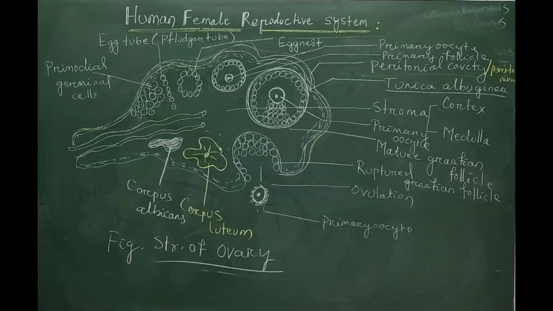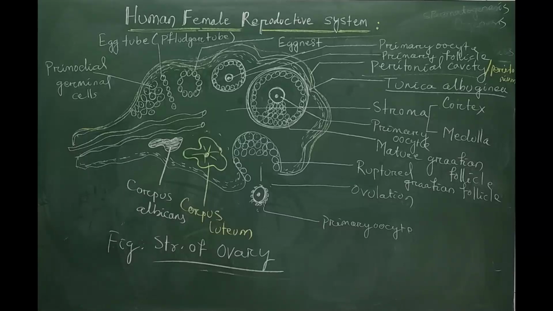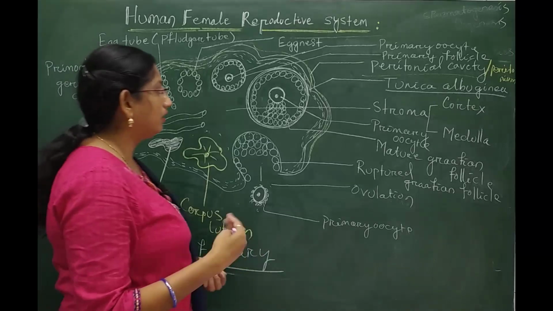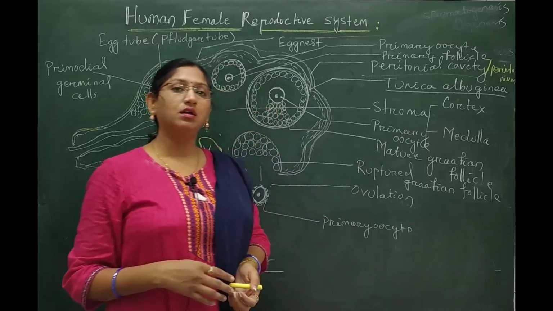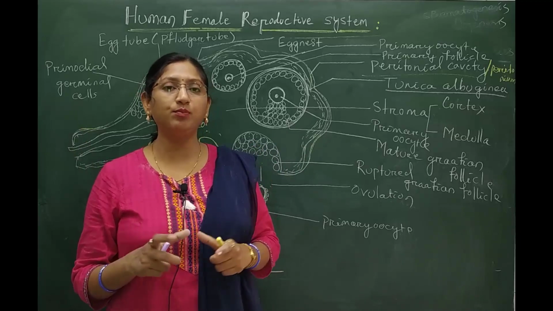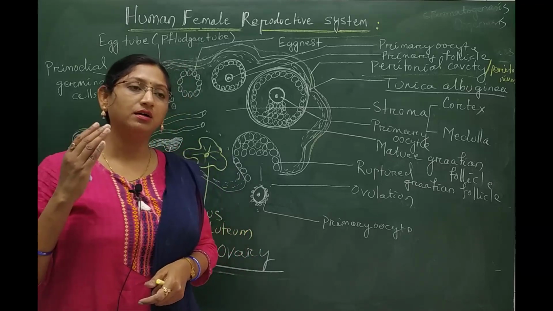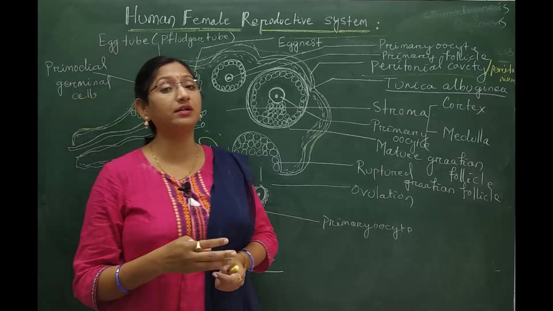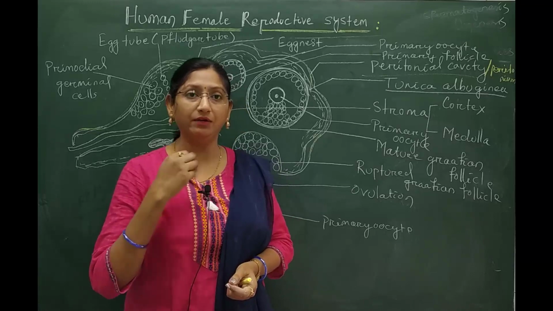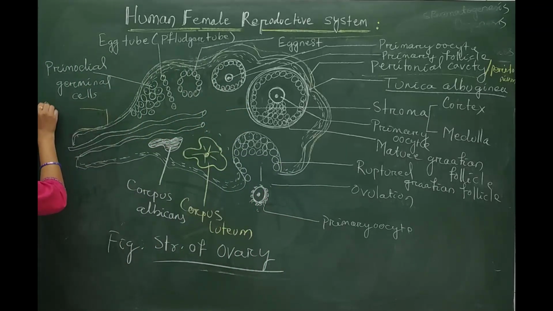Inner to this tunica albuginea, the different germinal structures are found. In our previous talk, I told you that the two ovaries get connected with the help of the ligament called ovarian ligament to the wall of the uterus, and with the help of the mesovarium they get connected with the wall of the pelvic cavity. Here, this is the ovarian ligament.